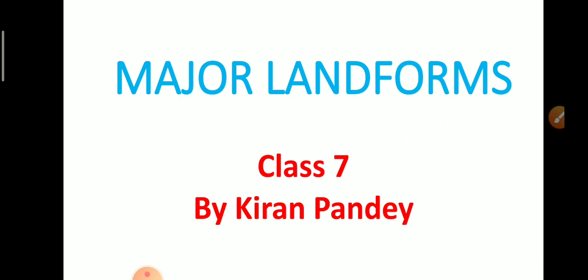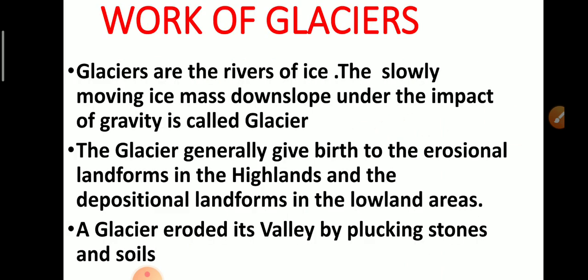Let's start today's topic: work of glacier. Glaciers are the rivers of ice. So what is a glacier? Rivers of ice. The slowly moving ice mass downslope under the impact of gravity is called a glacier.